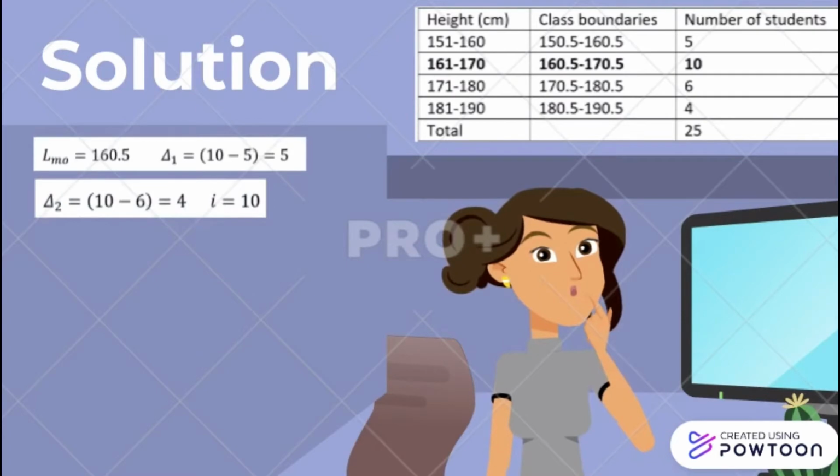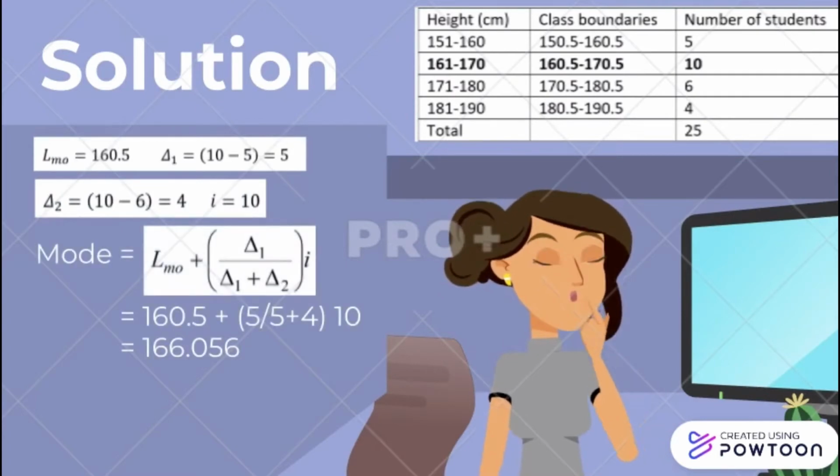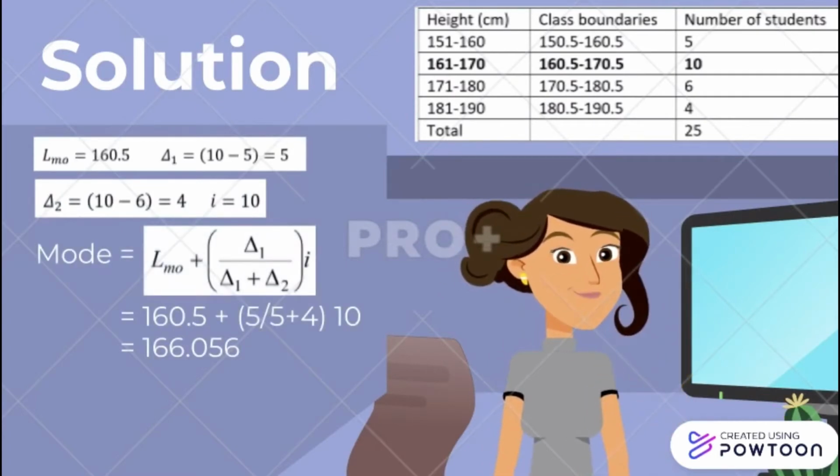After finding out the class mode, we can get the values of L, M0, change 1, change 2, and i. After that, we just put all the values inside the formula, so the answer of mode for this question is 166.056.